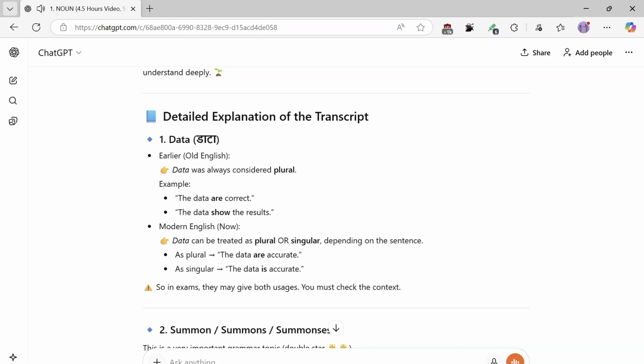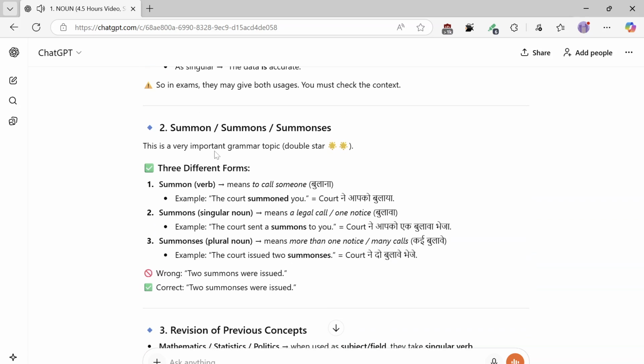2. Summon, summons, summonses. This is a very important grammar topic, double star. Three different forms. 1. Summon, a verb, means to call someone, bulana. Example: the court summoned you. Summons, a singular noun, means a legal call, one notice, bulava. Example: the court sent a summons to you. 3. Summonses, a plural noun, means more than one notice, kai bulave. Example: the court issued 2 summonses.